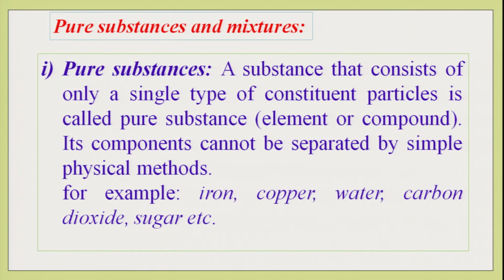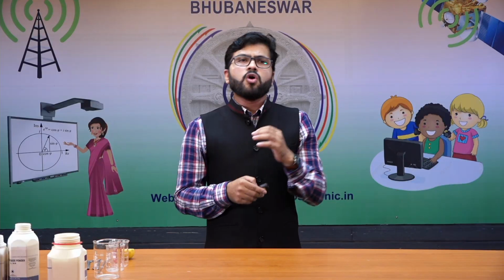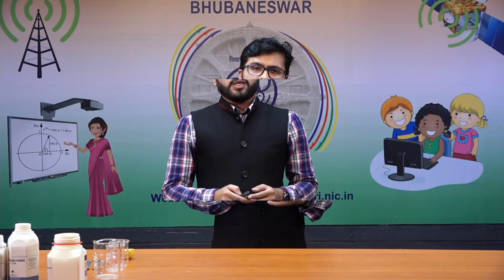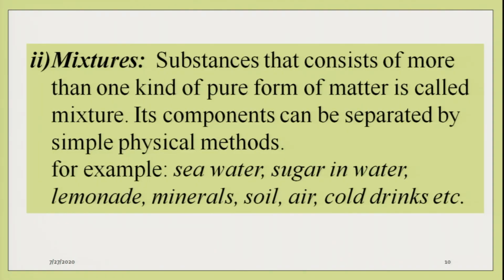So we can see the definition of pure substance on the screen. A substance that consists of only a single type of constituent is called a pure substance. Example, we have already taken a few more examples: iron, copper, water, carbon dioxide, sugar. These are all examples of pure substances. Coming to the next, a mixture is a substance that consists of more than one kind of pure form of matter. When we mix several different types of pure substances together, we call it a mixture.